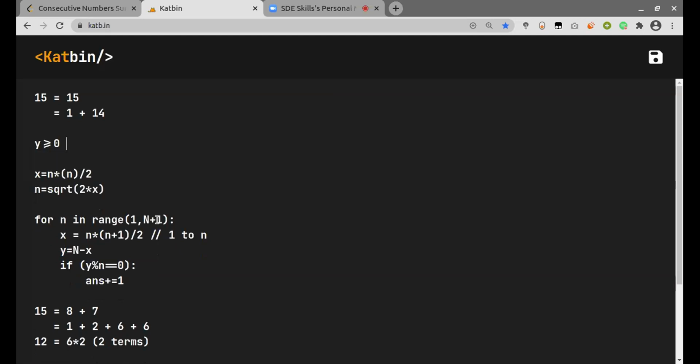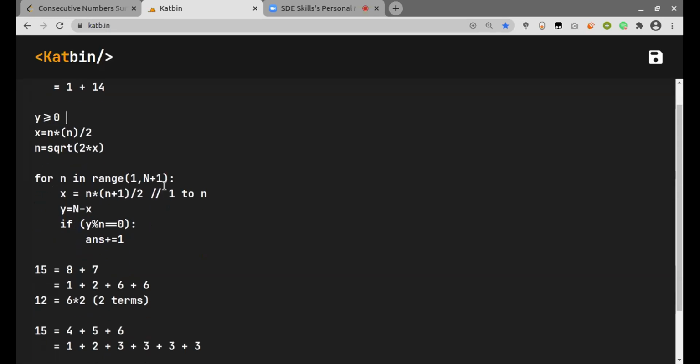So this is why we can set the upper bound of this for loop as square root of 2 into n, and for further estimation, we can just take this value plus 1 or plus 2 for any edge cases. So this is our final solution, which we just need to code here.